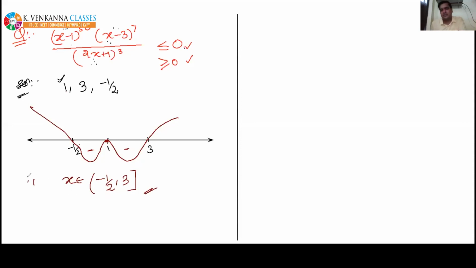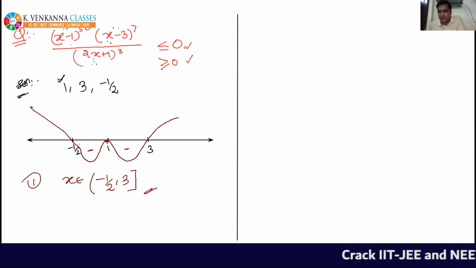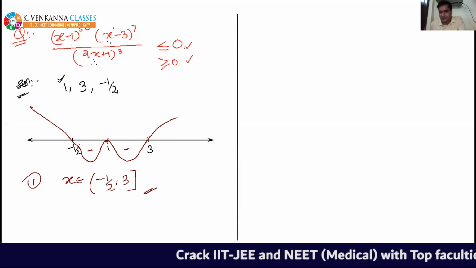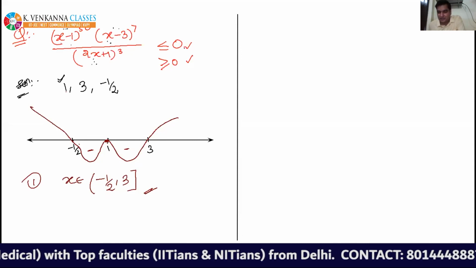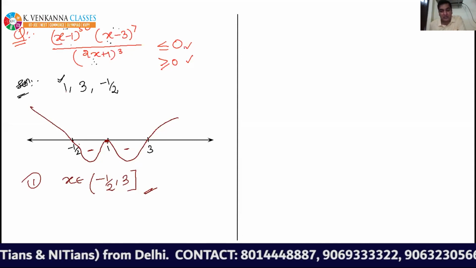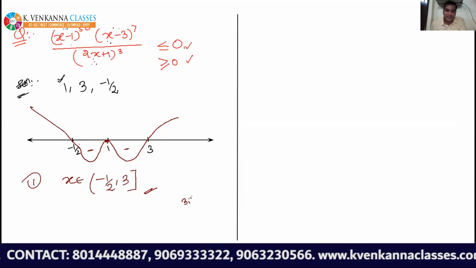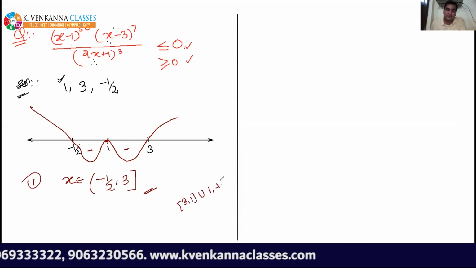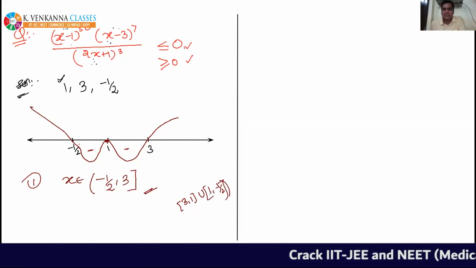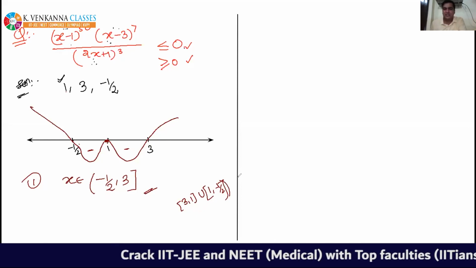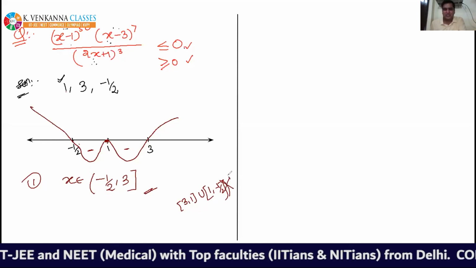And many students have replied very correct. For example, Hinduza, yes, correct. Ji Chaturibu, you put just a negative sign at minus 3. Vijay Kumar, correct. Santosh, you are not correct. I think you have given me the answer for the second portion. Deepak, you are wrong because you have written 3 to 1 union, 1 to minus half. What are you doing here? I told you many times that the smaller number is written on the left and the larger number is written on the right. So this is absolutely wrong.